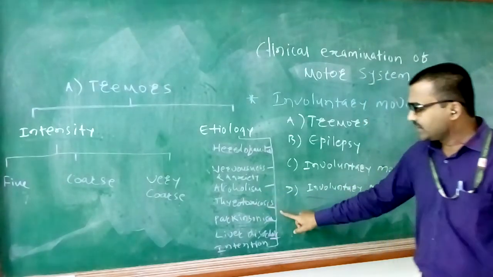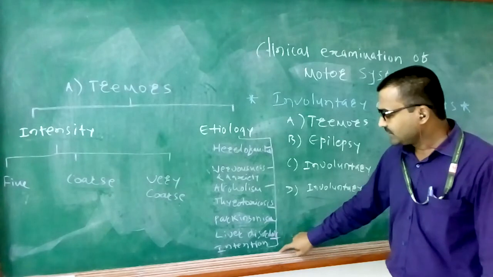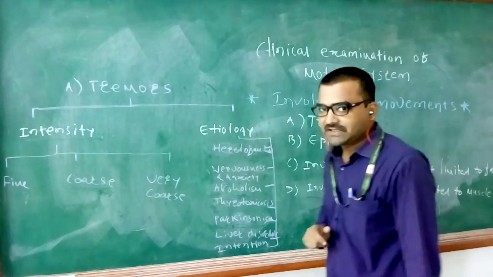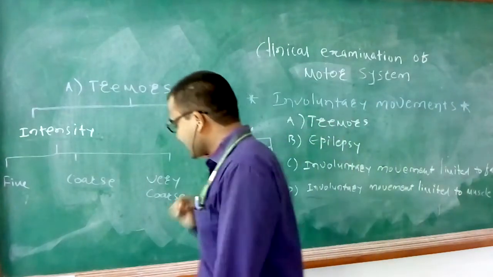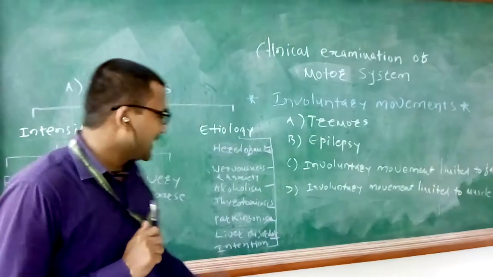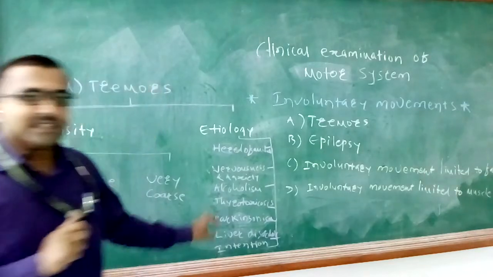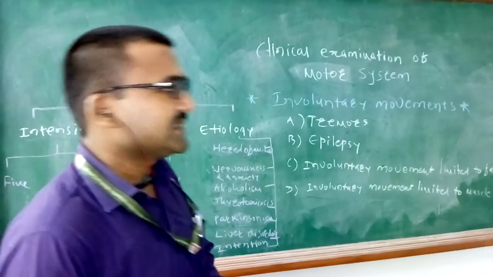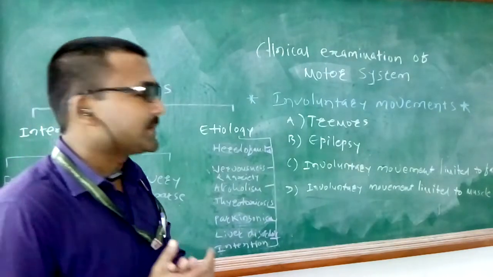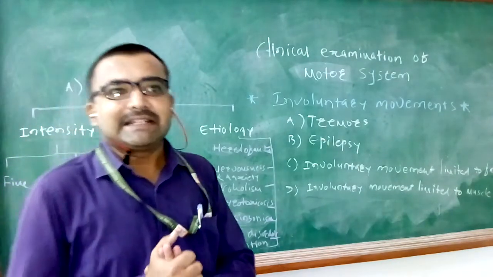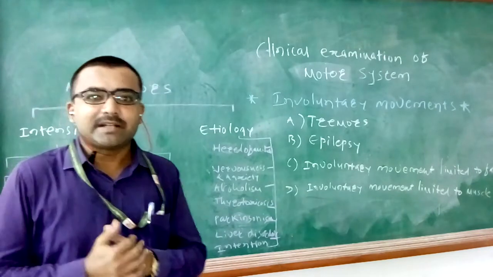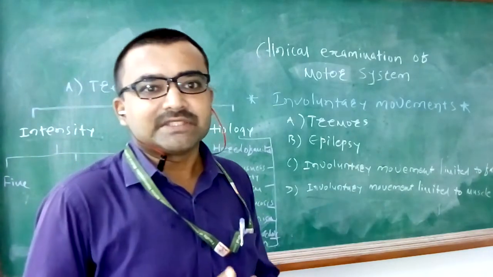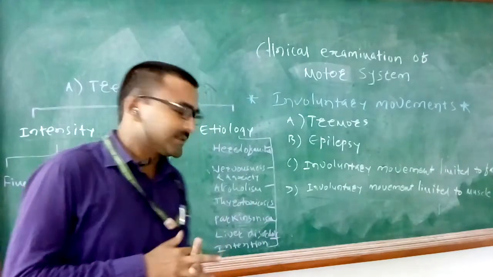Today, we are going to discuss the tremors of Parkinsonism, tremors of liver disorders and intention tremors. So let us start with tremors of Parkinsonism. Parkinsonism is the commonest disease encountered in the Indian population, especially in elderly people. Parkinsonism is characterized by its typical tremors, which are also named bead rolling tremors or pill rolling tremors.